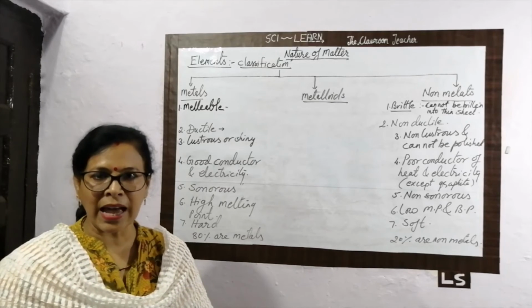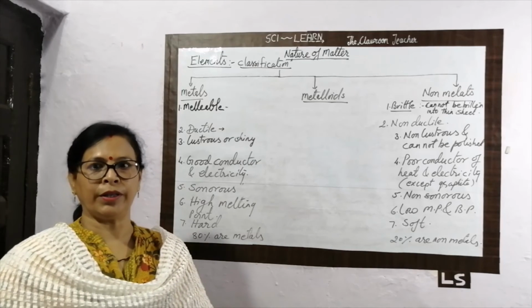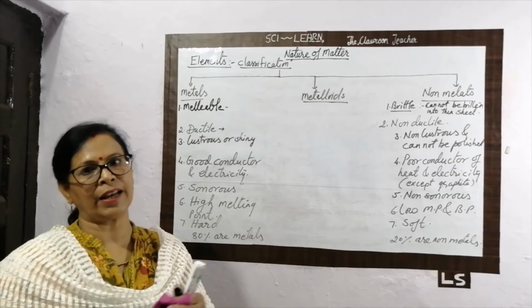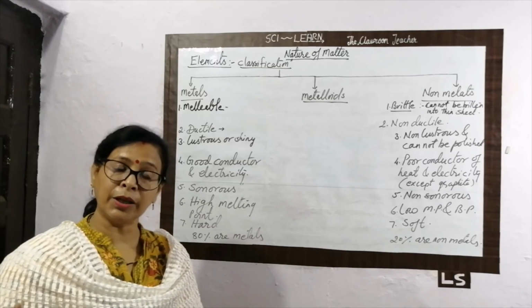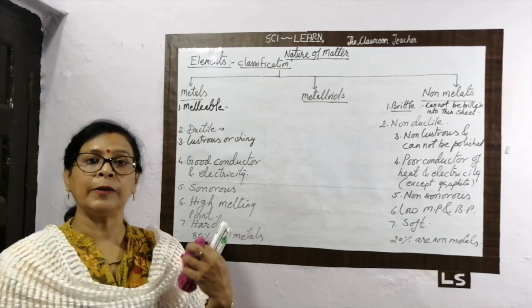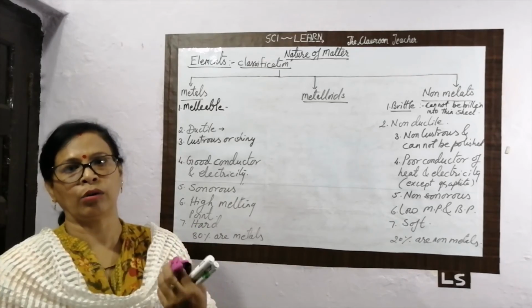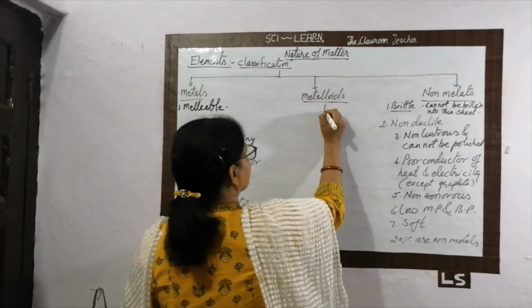So some elements have intermediate properties of metal and non-metal. Why do they have the intermediate properties? Because they are present in between the metal and non-metal. So what are the metalloids?